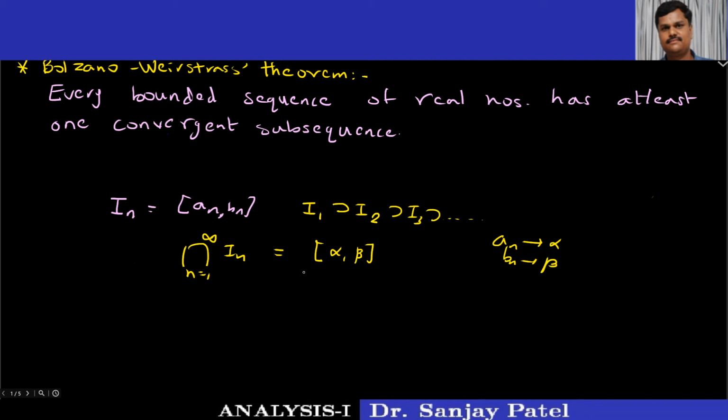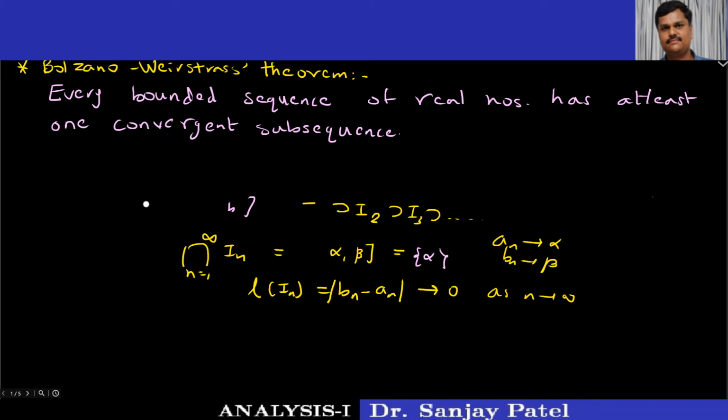And if we call L(I_n) the length of each interval, we know it is b_n minus a_n. If this length tends to 0 as n tends to infinity, then this intersection will be a singleton set, that is alpha or beta, because in that case alpha and beta will be the same. So we have proved this result, and I am going to use this in the proof of the Bolzano theorem. So let me remove this.